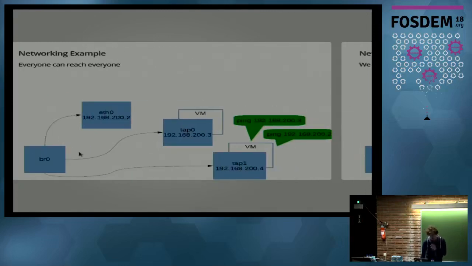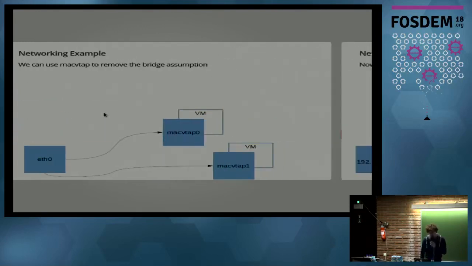And if now, let's say, the VM on tap 1 wants to ping the VM with the .3 suffix, it can just reach it, and if it wants to ping the node, which has the .2 address, that's also no problem.